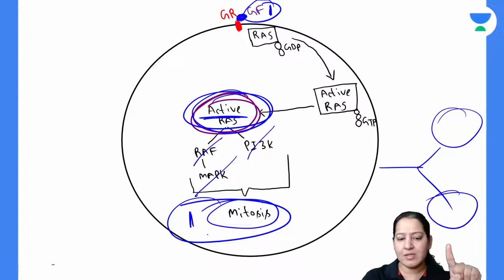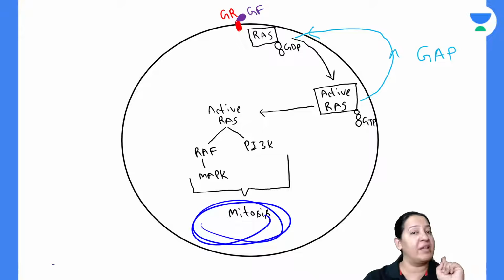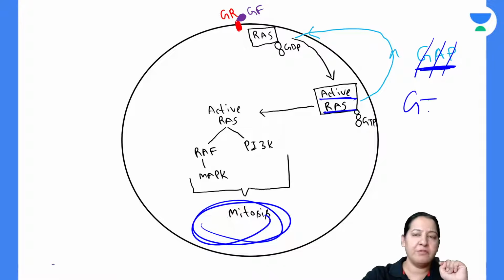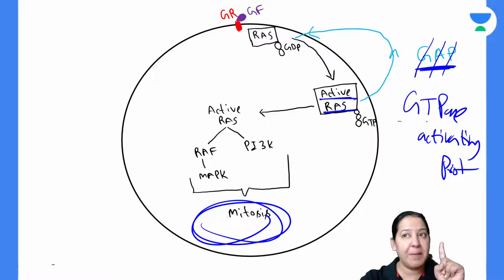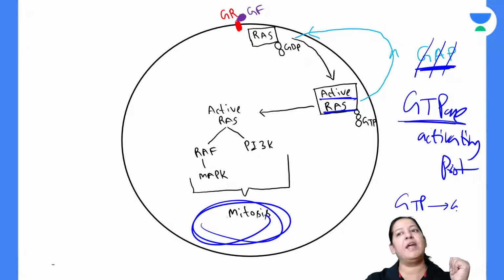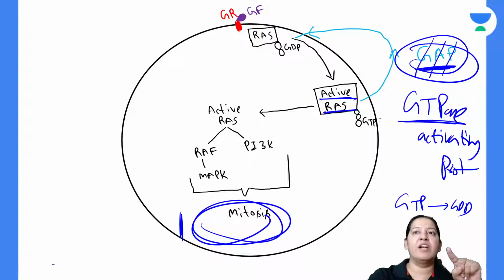Now, once mitosis is over, immediately after mitosis, one thing will happen. Inside the RAS, there is a protein. The name of the protein is GAP, GTPase activating protein. GTPase means it will split GTP into GDP. This protein will convert GTP into GDP. So immediately after one mitosis, GAP will come into play and convert GTP into GDP, so active RAS again becomes inactive.